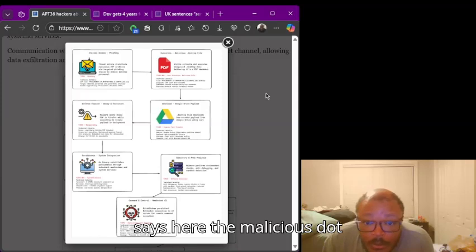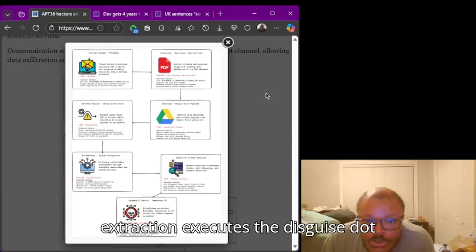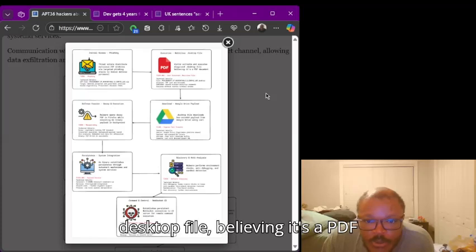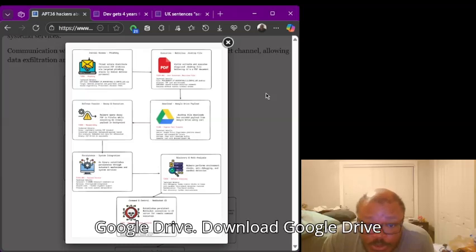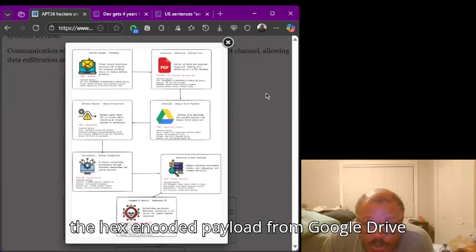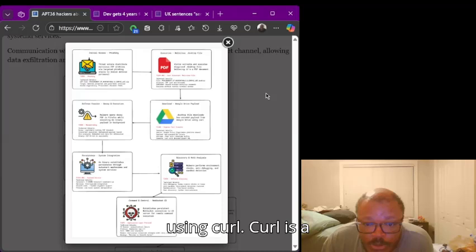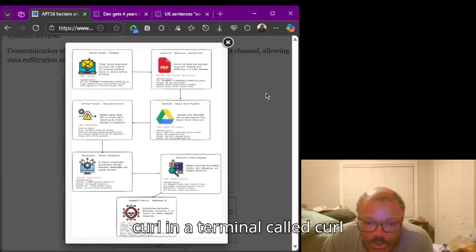It says here the malicious .desktop file is execution. Victim extraction executes the disguised .desktop file believing it's a PDF document. Then it goes to Google Drive. Download Google Drive payload: that .desktop file downloads the hex encoded payload from Google Drive using curl. Curl is a way to download files or web pages using a terminal command called curl, C-U-R-L.